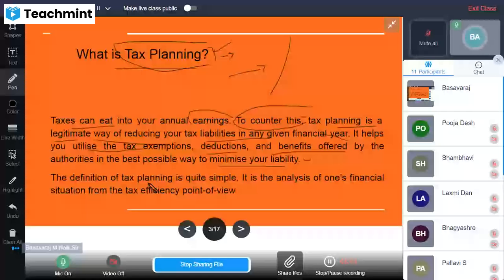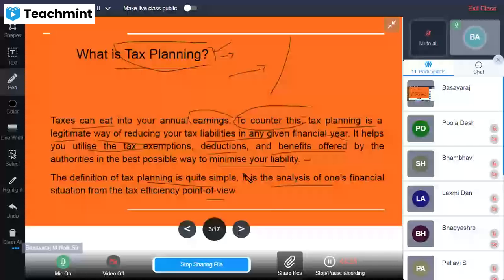Okay, so the definition of tax planning is quite simple. It is the analysis of one's financial situation from the tax efficiency point of view.